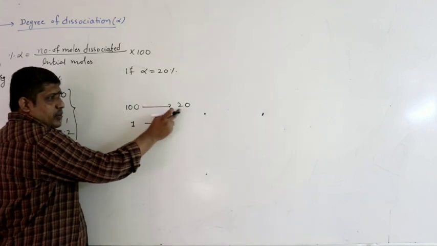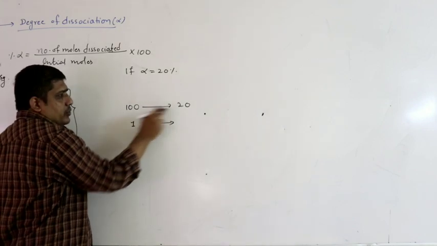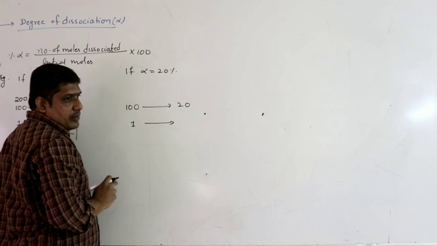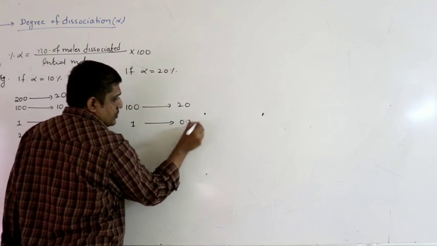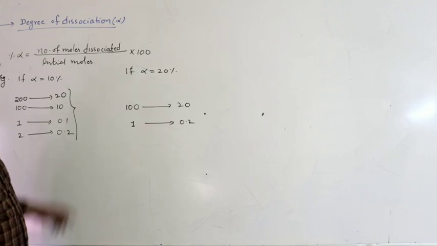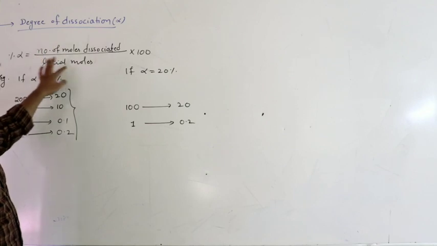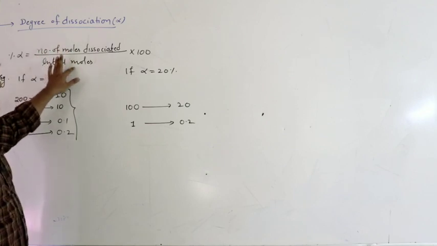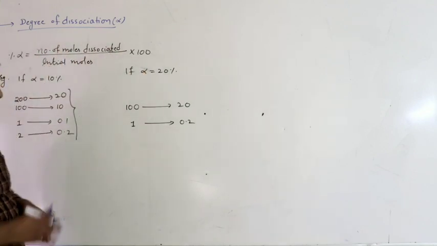So for every 100, 20. For 1, how much? 1 into 20 by 100, which is nothing but 0.2. So 0.2 moles are reacted. So number of moles dissociated 0.2, initial moles 1. 0.2 by 1 into 100 is nothing but 20.